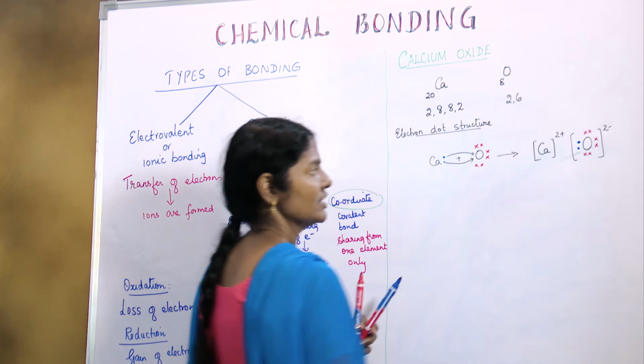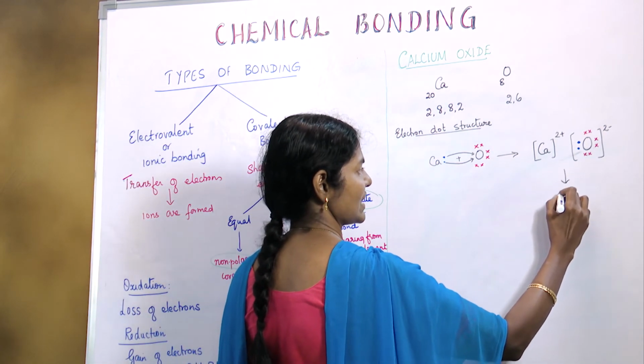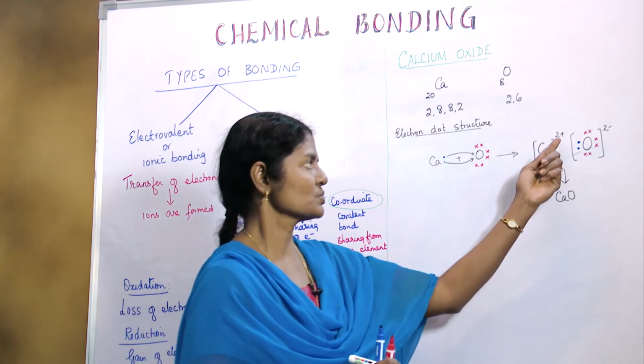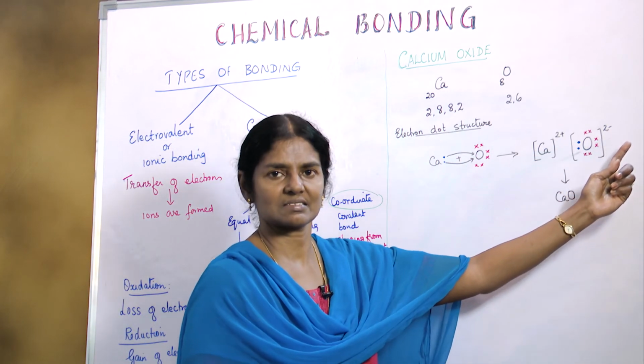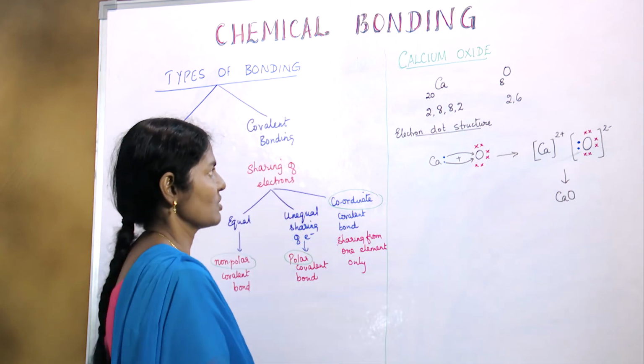Therefore it is 2 minus. This is how we get calcium oxide. See, plus 2 and minus 2 will get cancelled and then it becomes a neutral compound, calcium oxide.